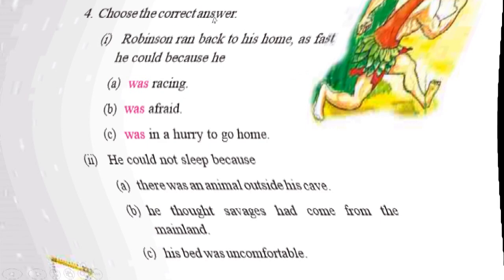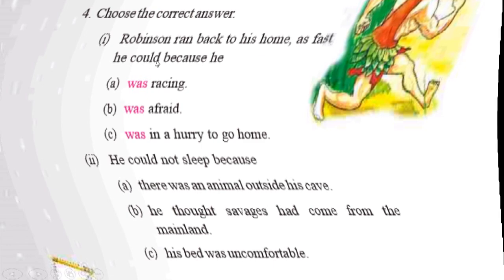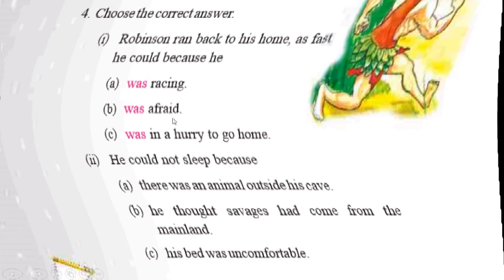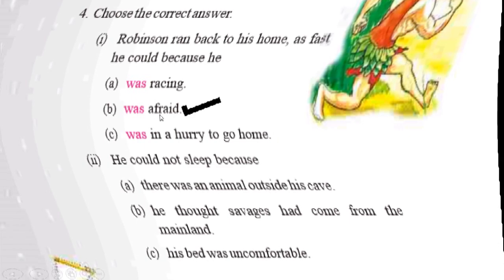Question number 4. Choose the correct answer. Here are 3 options. Question 1. Robinson ran back to his home as fast as he could because he was racing, afraid, or in a hurry to go home. So I think answer B is correct. Let us see the answer. Yes, he was afraid.